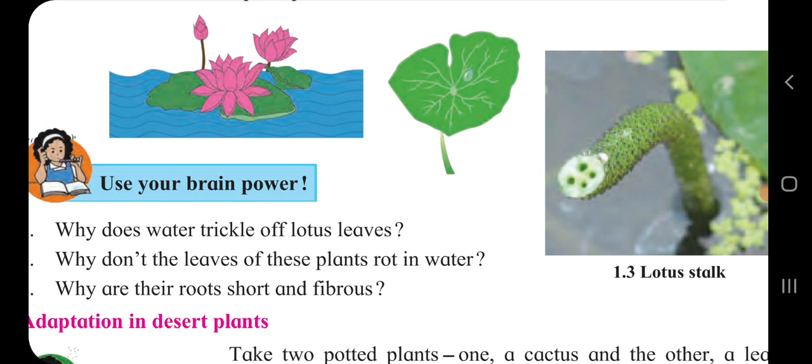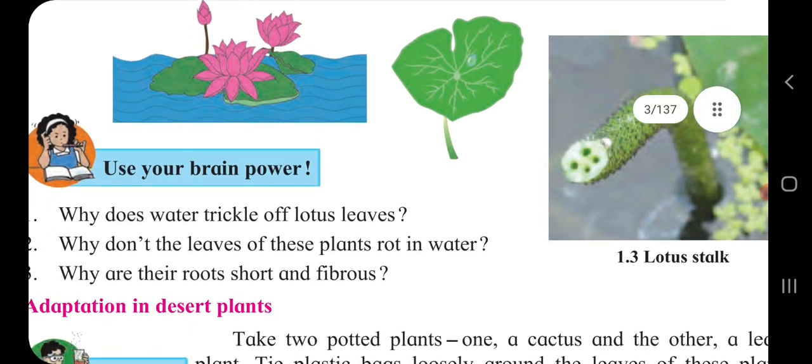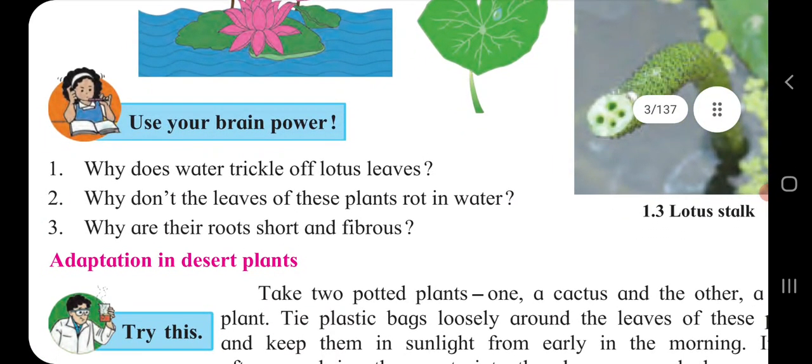Because its stem is deep in the water, and their roots are not anchored. Therefore, these roots are not anchored in the soil. So their roots are short and fibrous. So, children, here we have completed all the points related to our lotus.